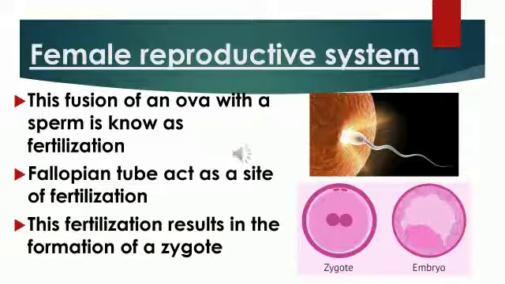This fertilization results in the formation of a zygote. The zygote then reaches the uterus, where it gets implanted in the lining of the uterus. The uterus thickens and is richly supplied with blood to nourish the growing embryo. Clear, children?